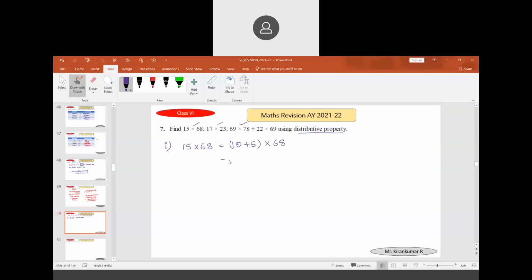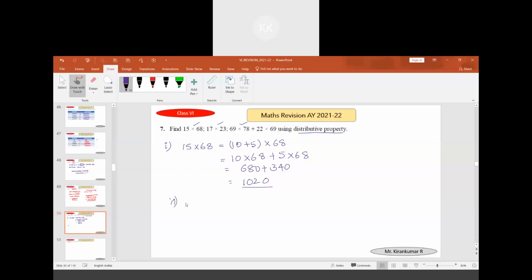We have to first multiply: 10 times 68 is 680, plus 5 times 68 is 340. 680 plus 340 is equal to 1,020. Correct. Very good.